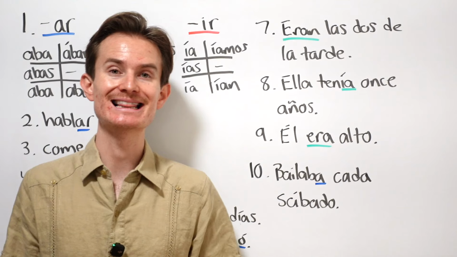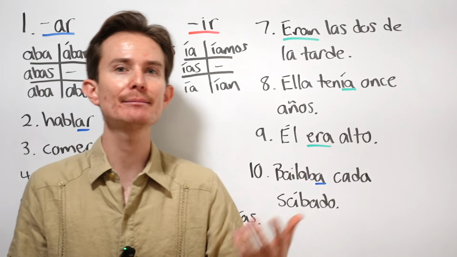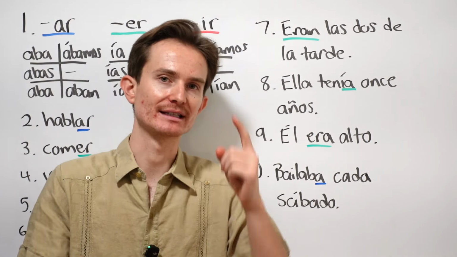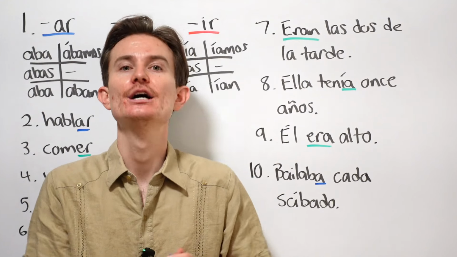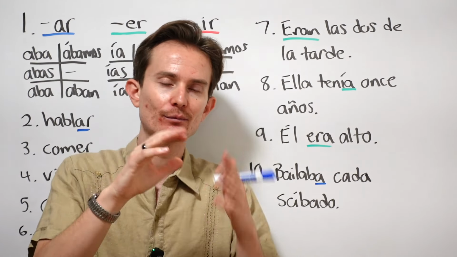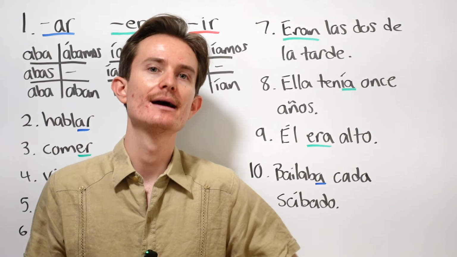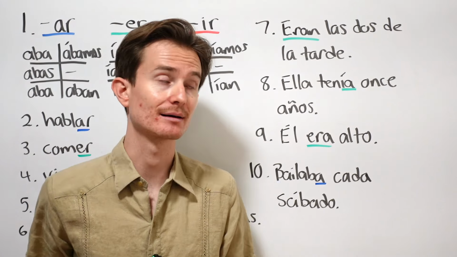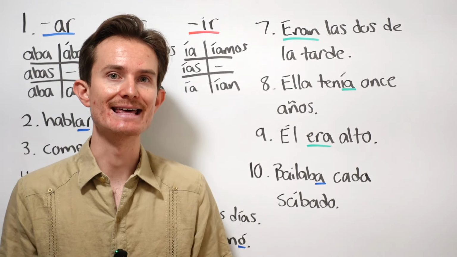Okay, next. Eran las 2 de la tarde. When we're talking about time in the past, we'll use the imperfect. The idea is that this was ongoing, okay? You could argue that this was a time and it's over and it's done. But in Spanish, we're going to use the imperfect when it comes to time. Eran las 2 de la tarde.